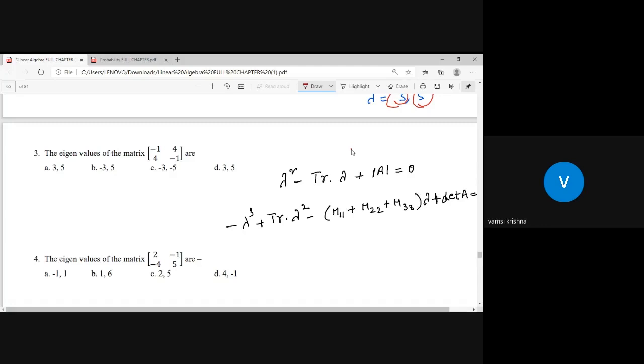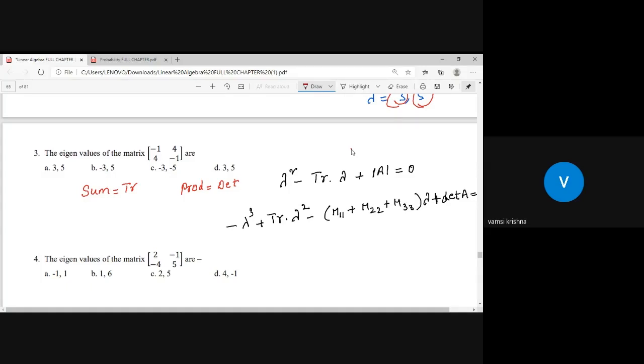We know two properties: the sum of eigenvalues is equal to the trace of the matrix, and the product of eigenvalues is equal to the determinant of the matrix.